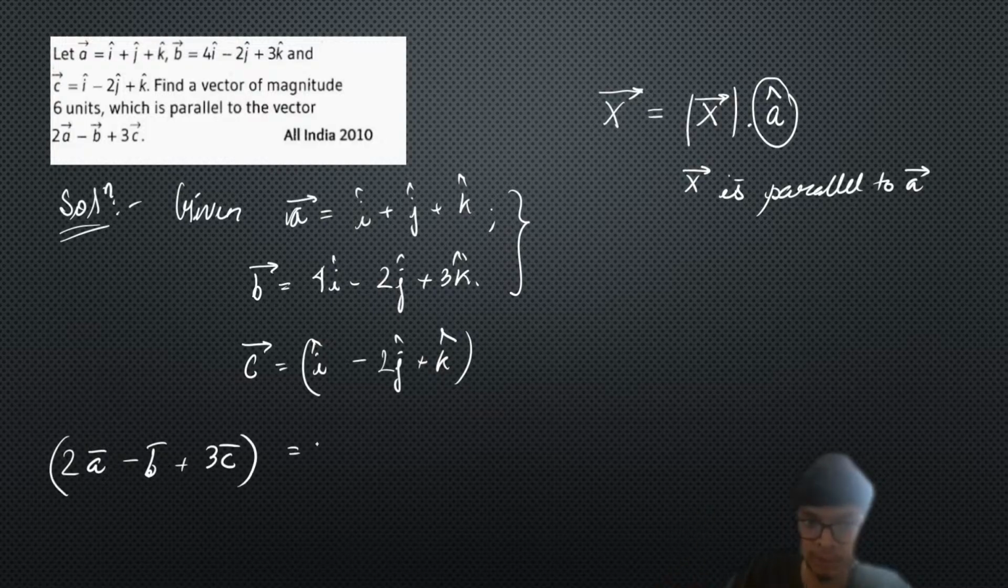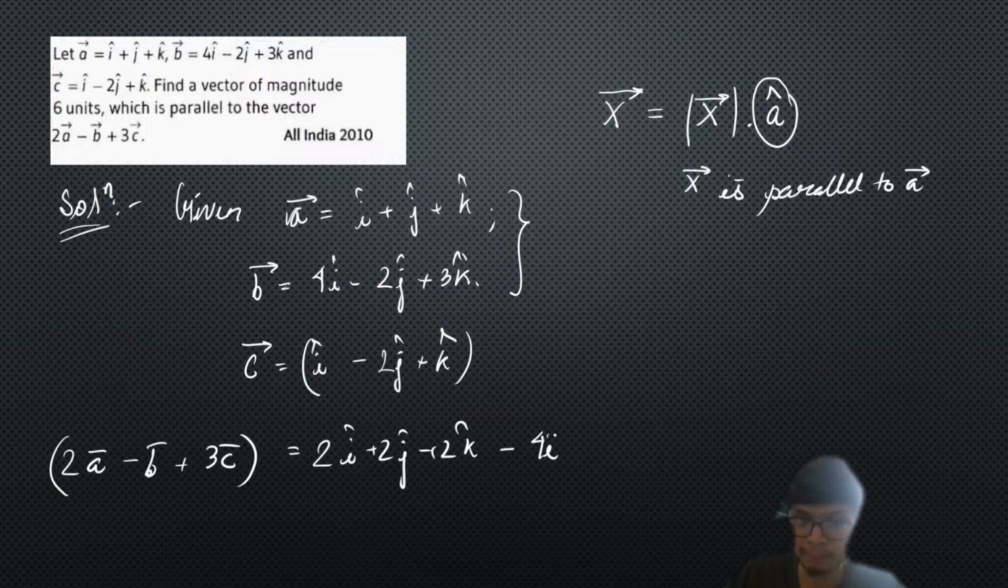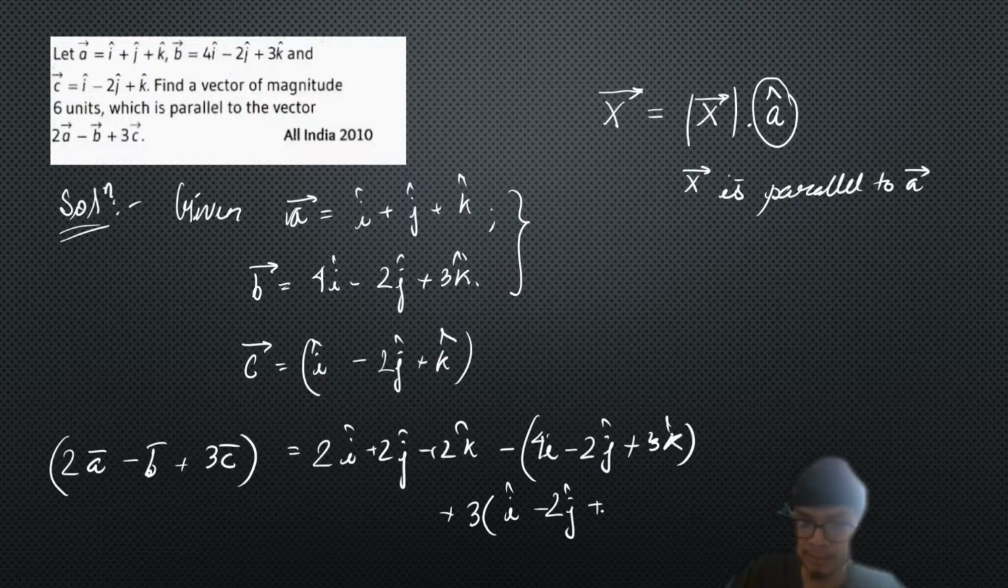So we can calculate this part simply: 2i cap plus 2j cap plus 2k cap, minus 4i cap minus 2j cap plus 3k cap, plus 3 times i cap minus 2j cap plus k cap. Simplifying this, the i cap part is going to be i cap, the j cap part is going to be minus 2j cap, and the k cap part is 5 minus 3, that is plus 2k cap. You can simply solve this on your own.